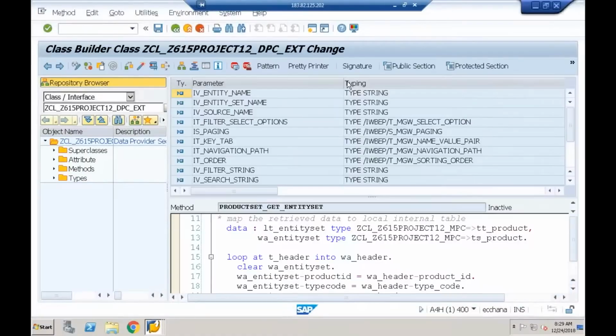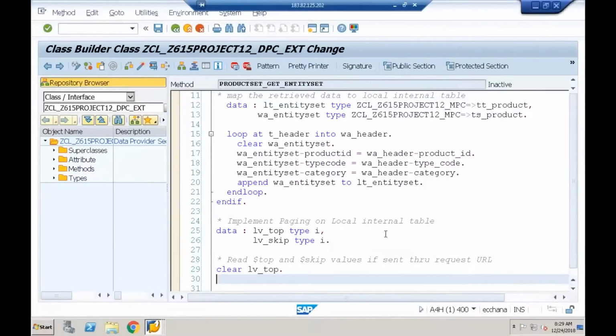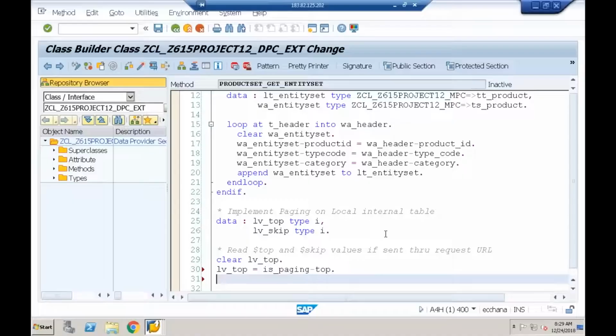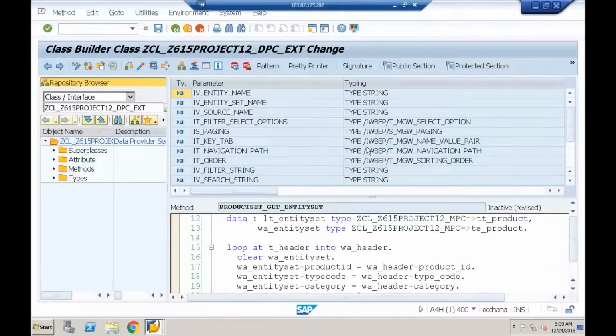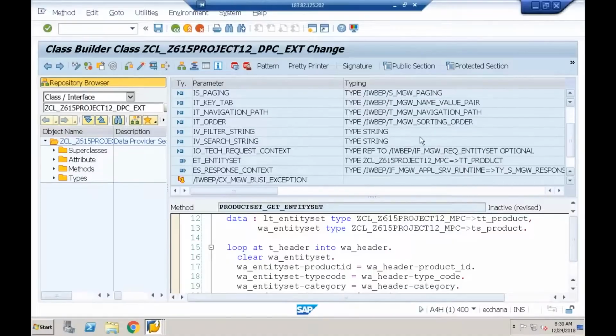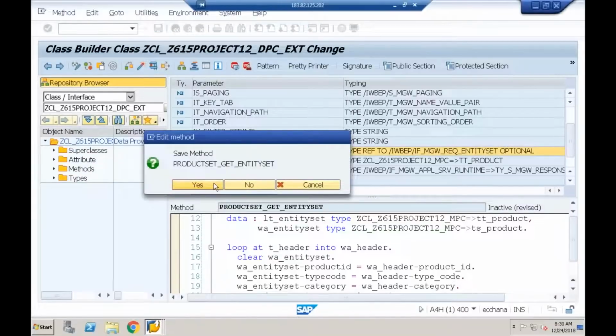So what I have to do, very simple here: lv_top is equal to is_paging-top. Okay, I can do it like this. Otherwise, there is one more way of getting the top value. There is an object here, io_tech_request_context, which is an object of an interface.